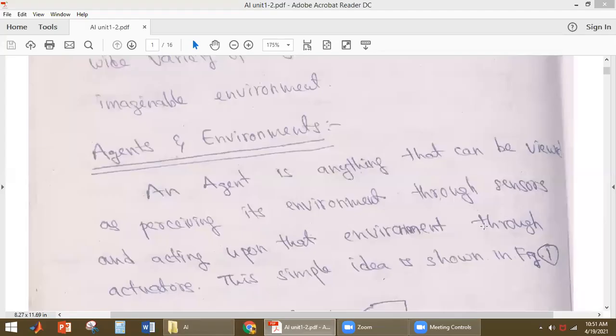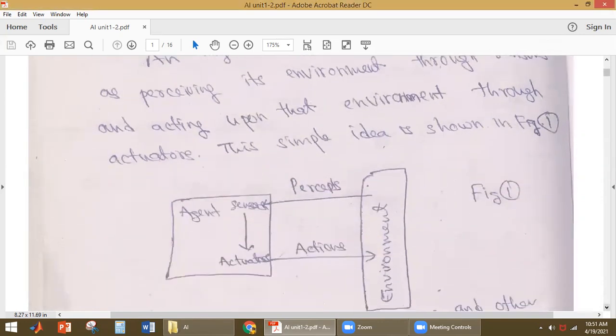Agent. An agent is anything that can be viewed as perceiving its environment through sensors and acting upon that environment through actuators. So what is an agent? It will perceive its environment through sensors, and it will be acting on the environment through actuators. So this is called an agent. This simple diagram shows the agent.